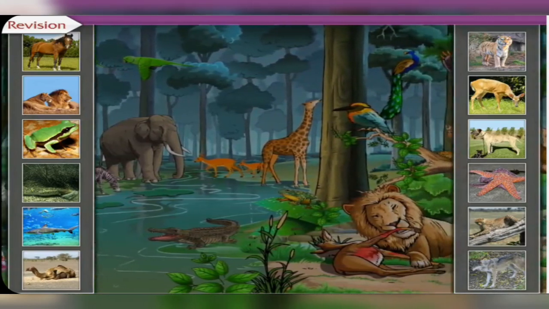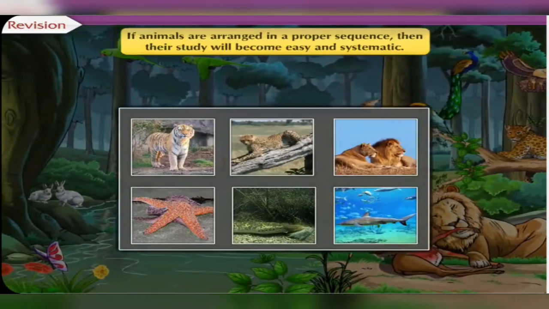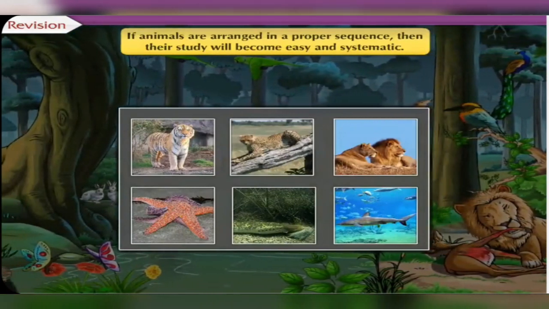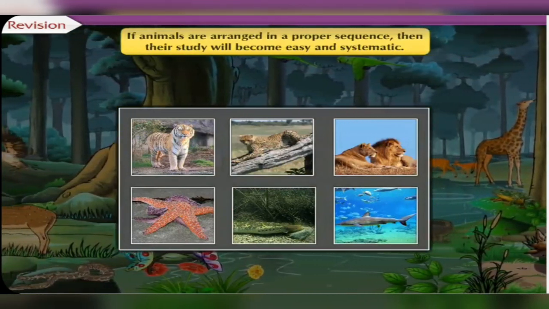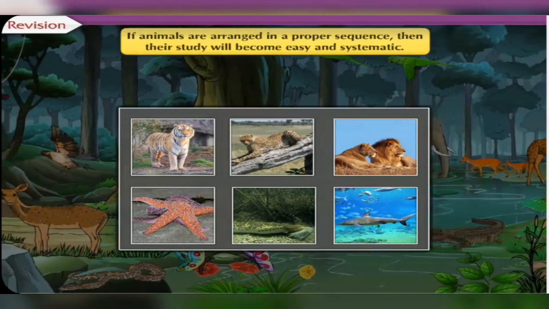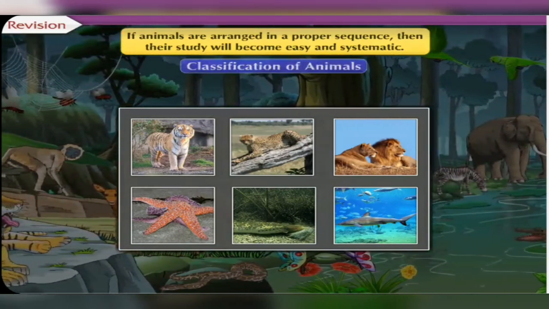In other words, if animals are arranged in a proper sequence, then their study will become easy and systematic. So this year, let us focus on how animals are classified, and let's do a detailed study about classification of animals.